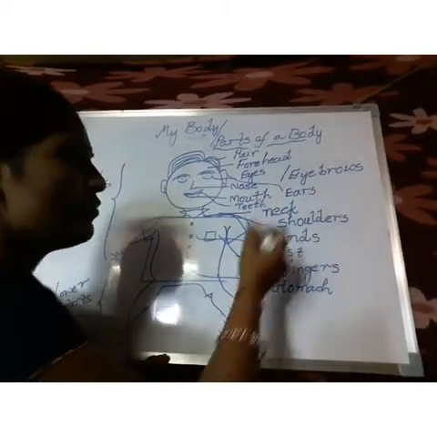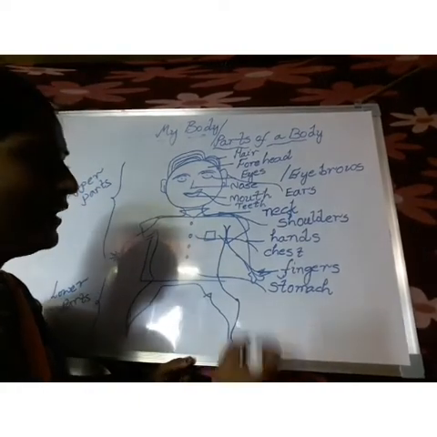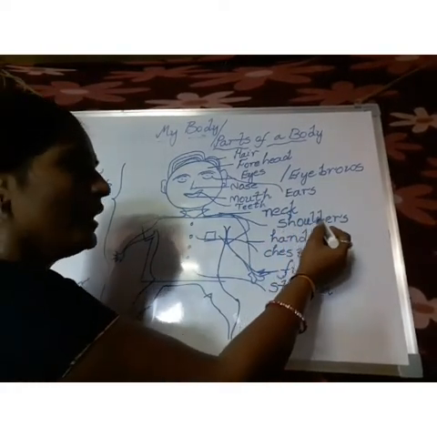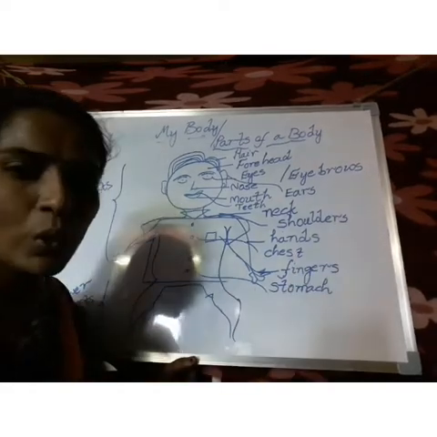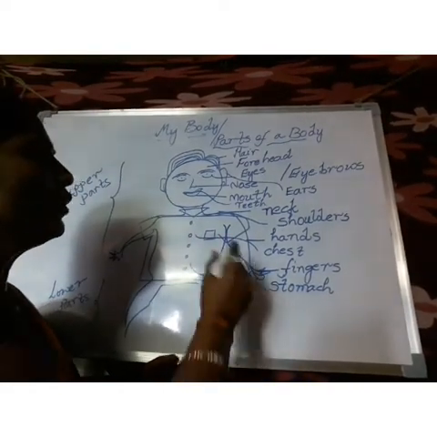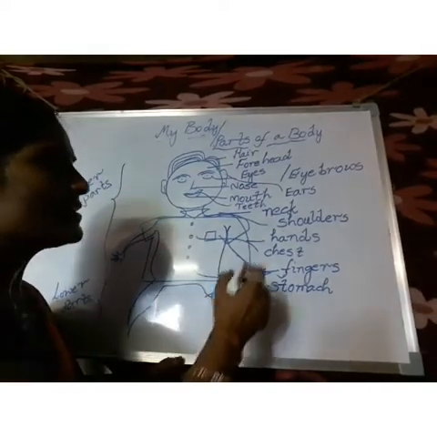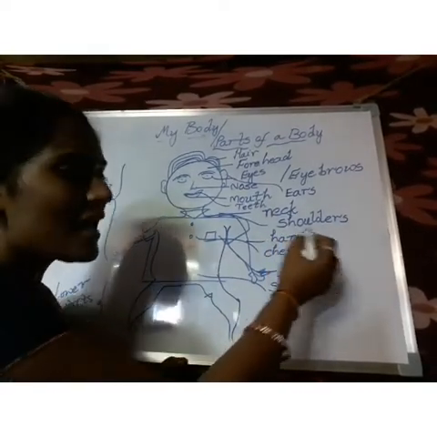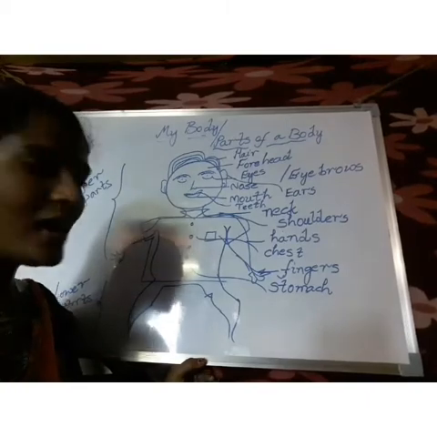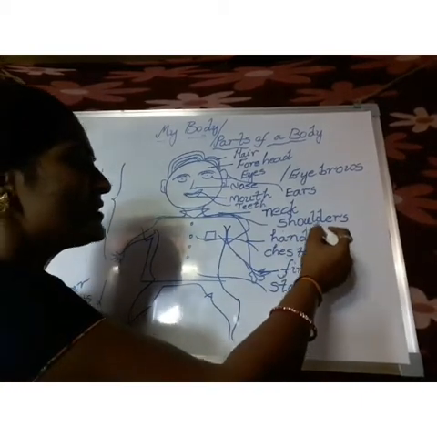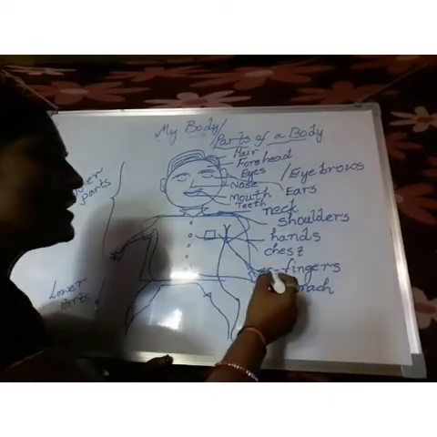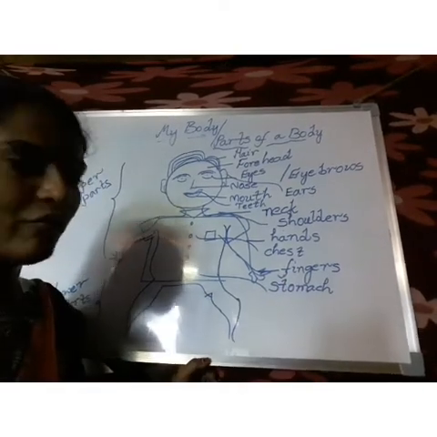S-H-O-U-L-D-E-R-S, shoulders. What is the spelling of shoulders, children? S-H-O-U-L-D-E-R-S, shoulders. And after that, we have 2 hands. What is the spelling of hands? H-A-N-D-S, hands. And these we call as our fingers.